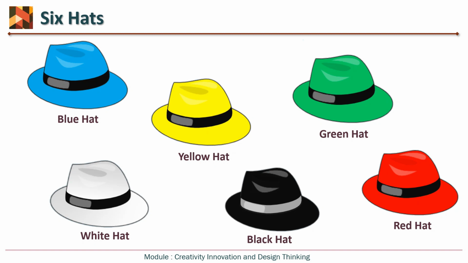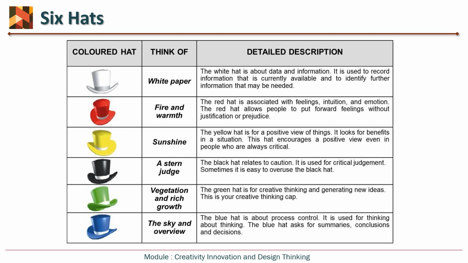Now we'll see what every hat is about. In the first column there is the hat, in the second column a keyword which is a symbol representing a particular kind of perspective, and then there is a detailed description.